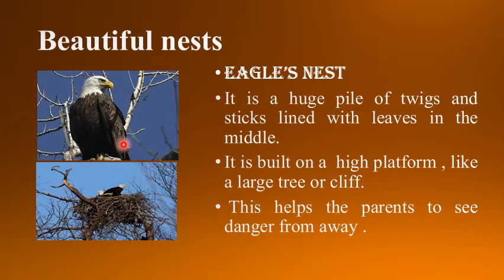They are also known as raptors or birds of prey. This you have studied in your previous chapter. So, these birds or raptors use twigs and sticks to build their nest, and their nest is lined with leaves in the middle. It is built on a high platform like a large tree or cliff.